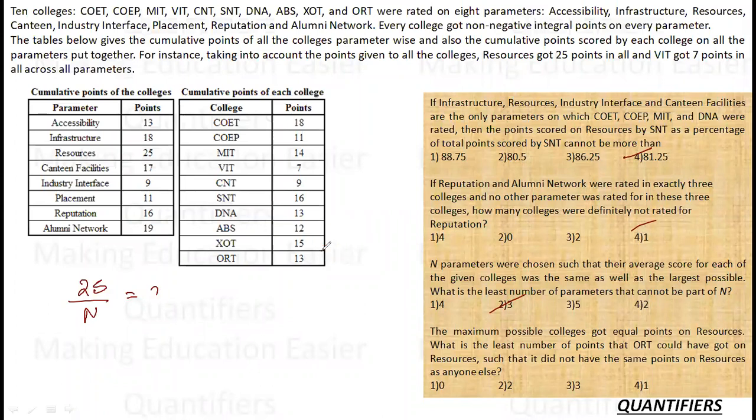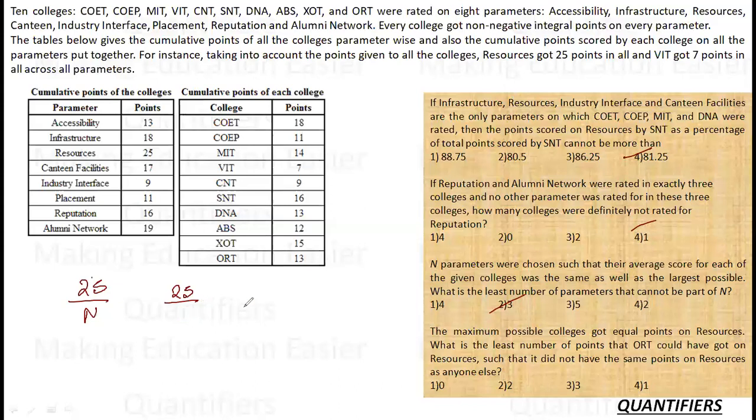So first of all, let me think about what I can give to each college. For 25, if I divide 25 by 10, each college will get 2.5, which is not possible because it has to be an integer. Or what I can do is 10 into 2 to each college plus 5 to 1. But in that way, ORT is getting 5 because it has to be distinct. I want to make it as small as possible. So let's see, is there any other combination possible?